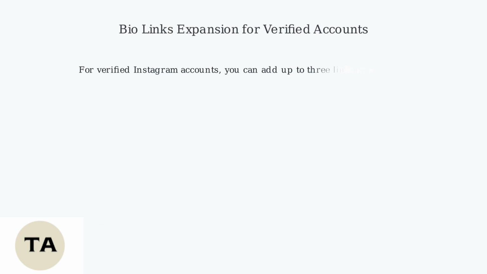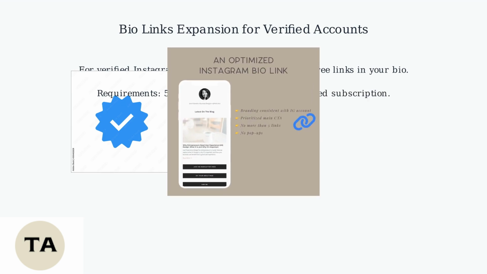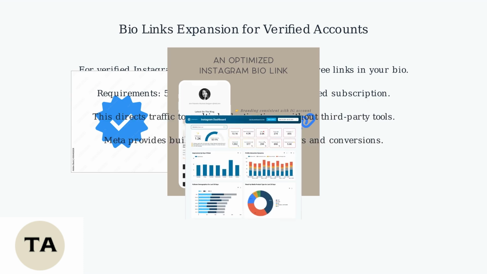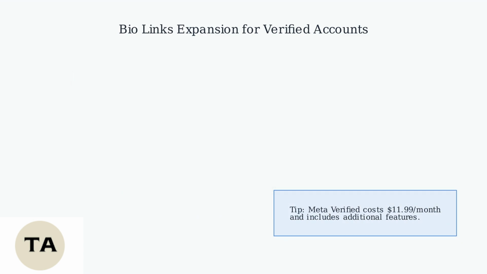If you have a verified Instagram account with 500,000 plus followers or a Meta-verified subscription, you can add up to 3 links in your bio through Bio Links expansion. This feature allows you to direct traffic to multiple destinations without needing third-party link in bio tools. Meta provides built-in analytics directly within the app to track clicks, conversions, and audience demographics for these links. Consider subscribing to Meta Verified for just $11.99 per month to access this and other premium features.